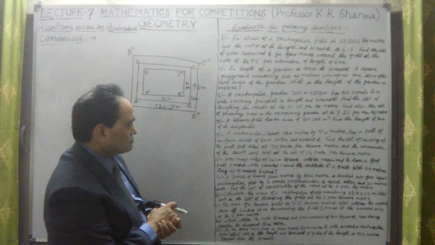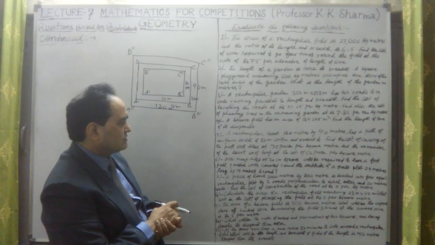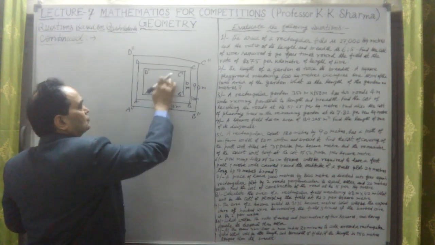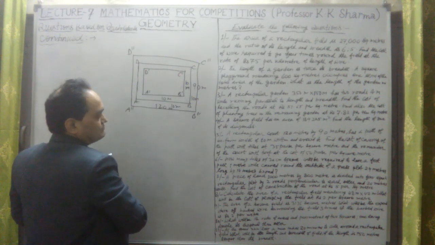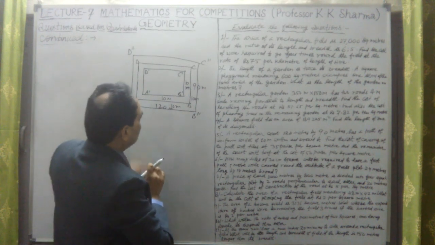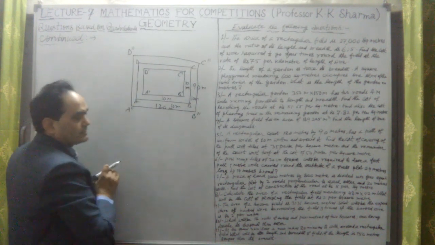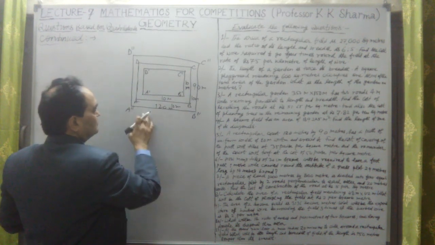let me take a rectangular court 120 meter, which has a uniform width of 10 meter within and around it. Find the cost of covering the path with tiles at 35 paise per square meter, and the remainder of the court. Okay, so that means this remaining court is to be turfed with grass or whatever. So that is the cost of that grass. The area of this path which is inside the field is to be subtracted from the area of the whole field. First let me find what is the area.